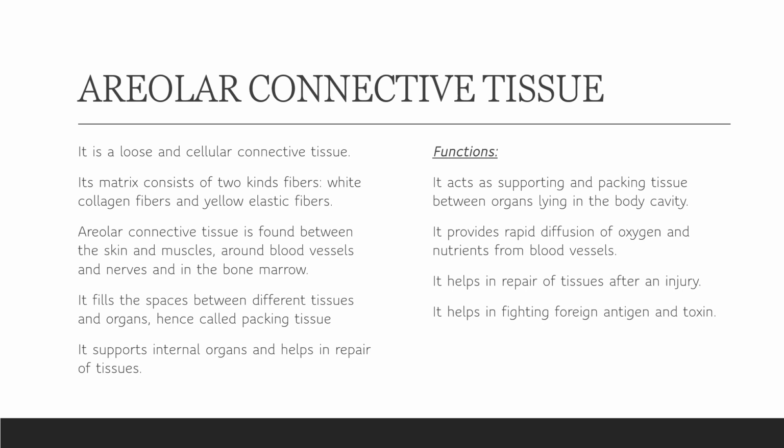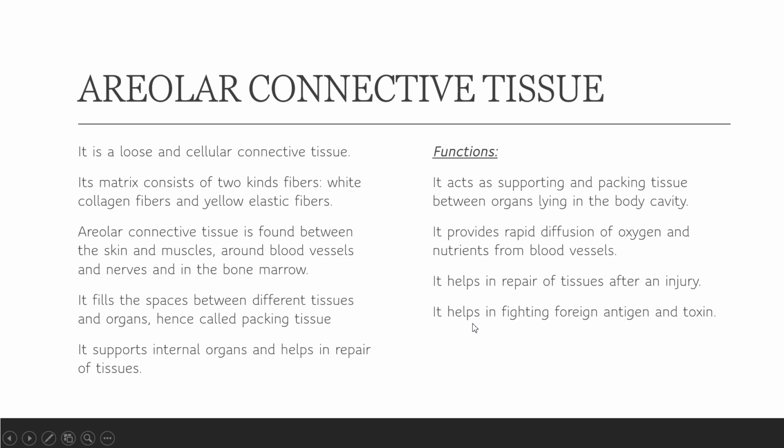Its main function, as we started, is supporting and packaging, as it lies between the cavities of body organs. It also provides rapid diffusion, or exchange, of gases and nutrients, as it is present around the blood vessels. It also helps in repair. If we get any injury or damage to our muscles or other organs or tissues, it tries to repair them, as it is the packaging tissue.